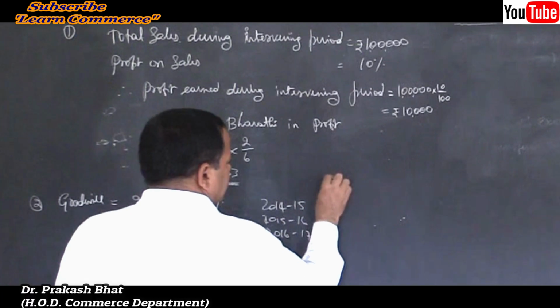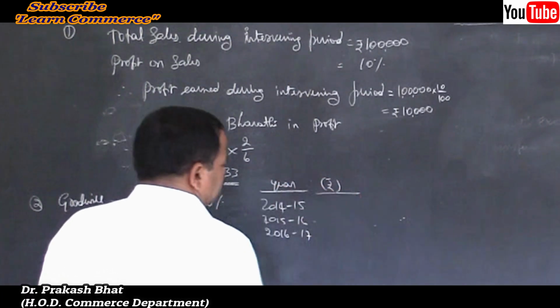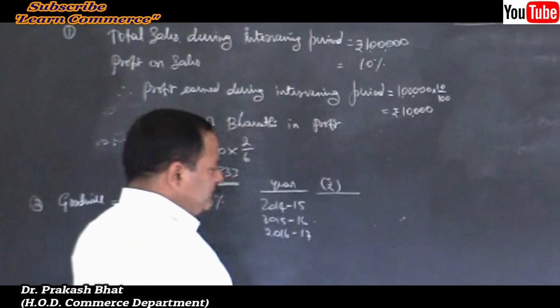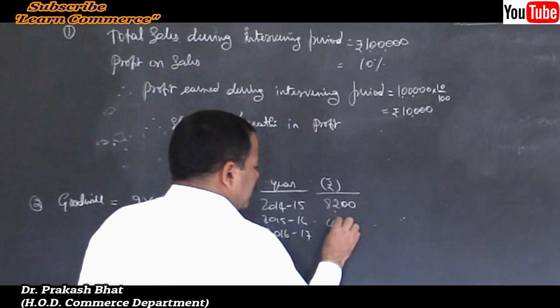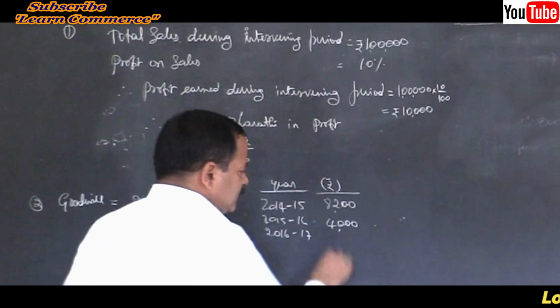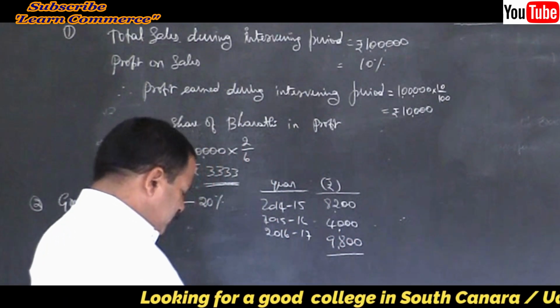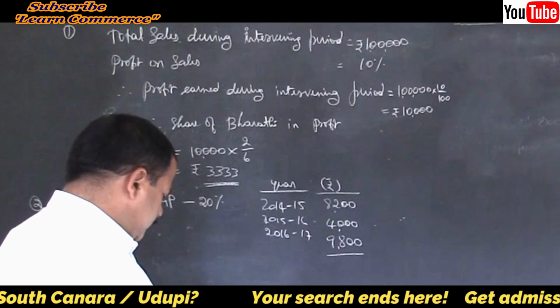I am calculating here. See the amounts: 8,200, 4,000, 4,000 and 9,800. What's the total? Take the total.